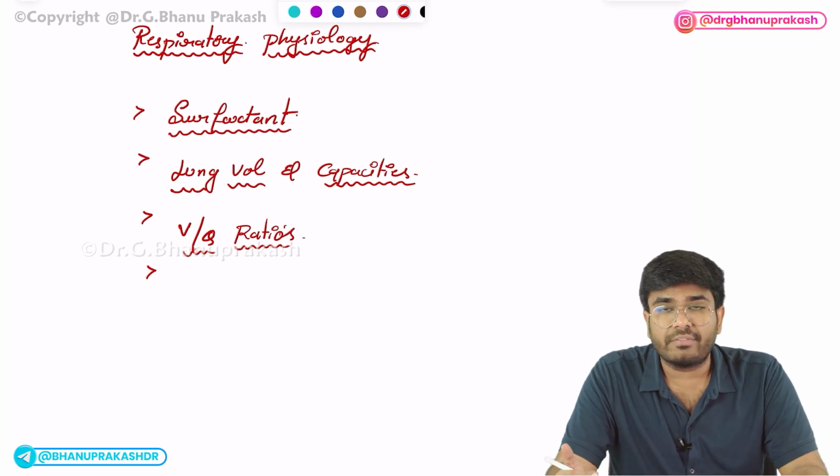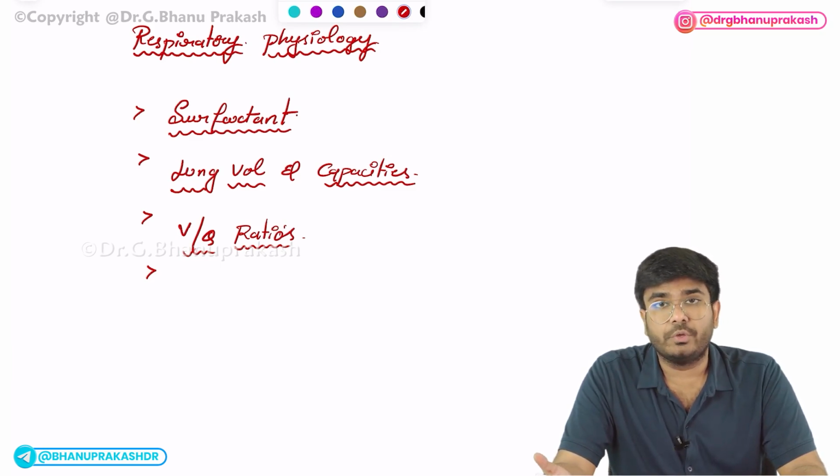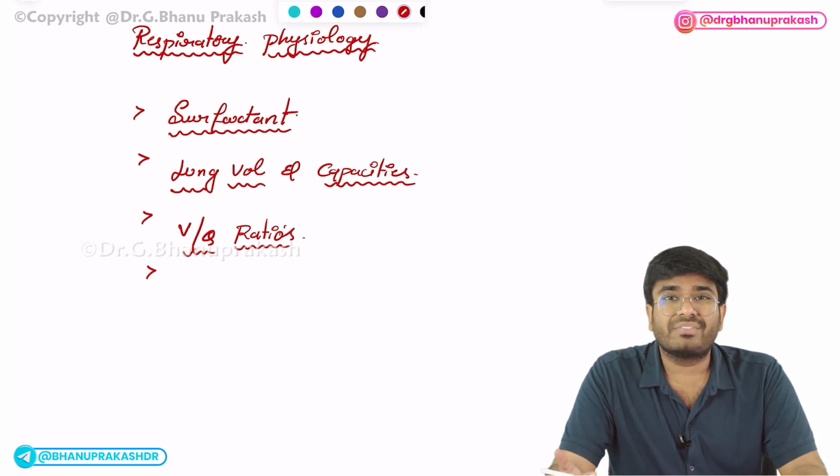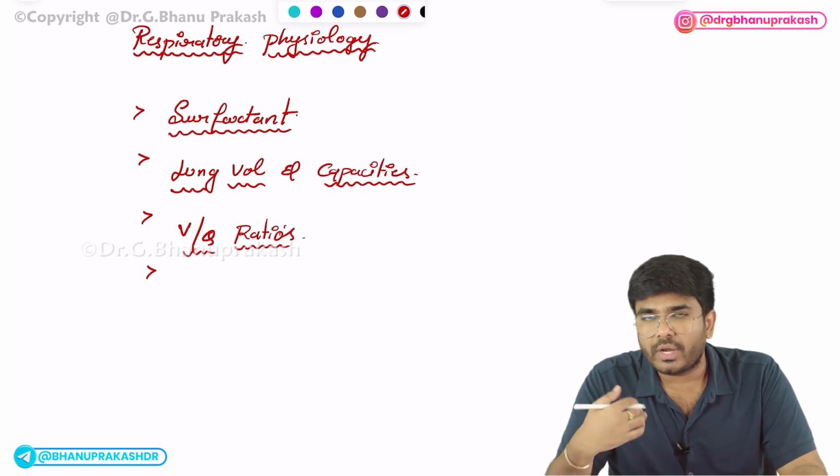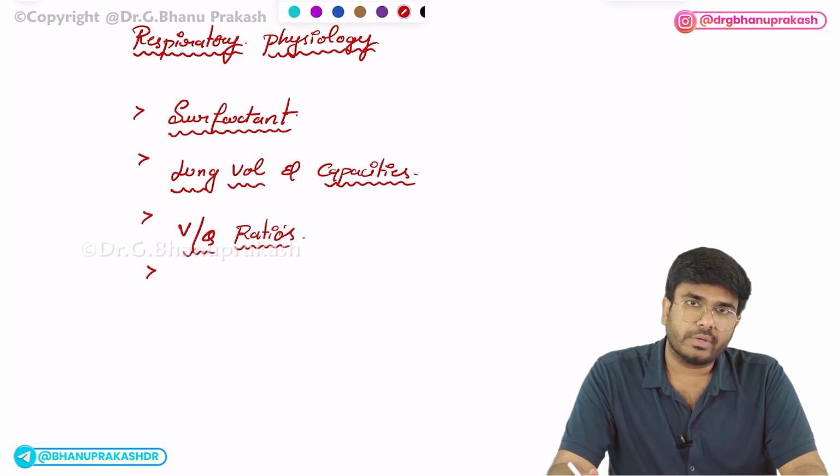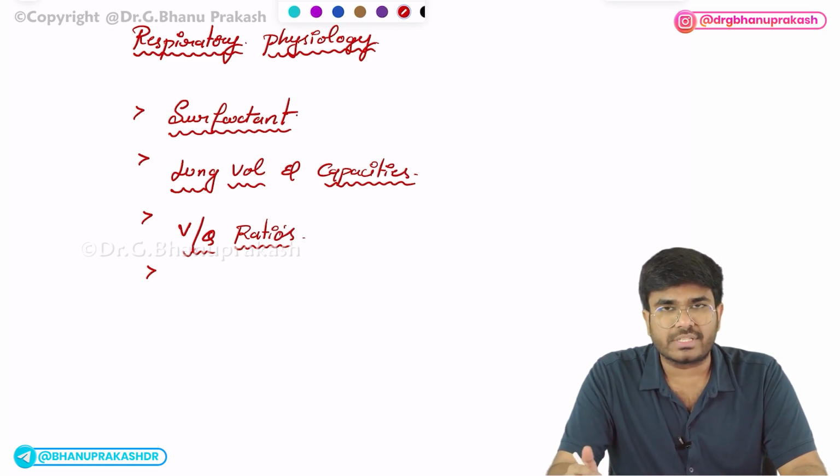In a patient who is having pulmonary embolism, what happens to the VQ ratio? In a patient who is suffering with atelectasis, what happens to the VQ ratio? In a patient who is having a foreign body obstruction, what happens to the VQ ratio? Okay, in which conditions is the VQ ratio going to be 0? In which conditions is the VQ ratio going to be infinite?